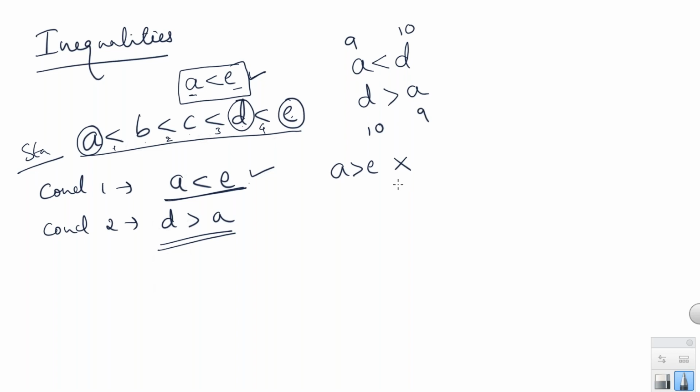9 is less than 10, 10 is greater than 9. So if I write 9 first, I have to take the less than symbol, or if I write 10 first, I have to take the greater than symbol. So even though less than is here and greater than is there, we cannot take it as false. Here it is AD but here they have taken DA. A less than D is nothing but D greater than A. So this conclusion is again true. So in this particular question the answer should be both conclusions 1 and 2 are true.